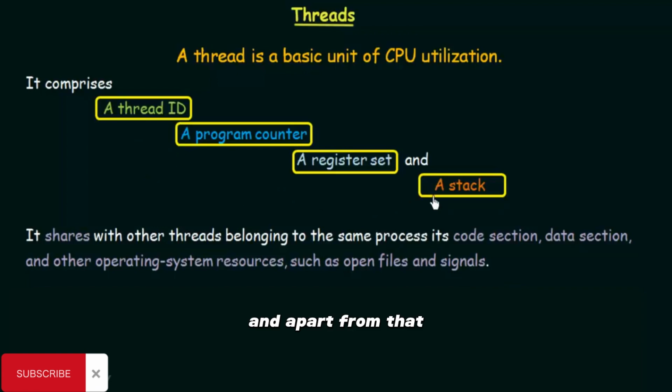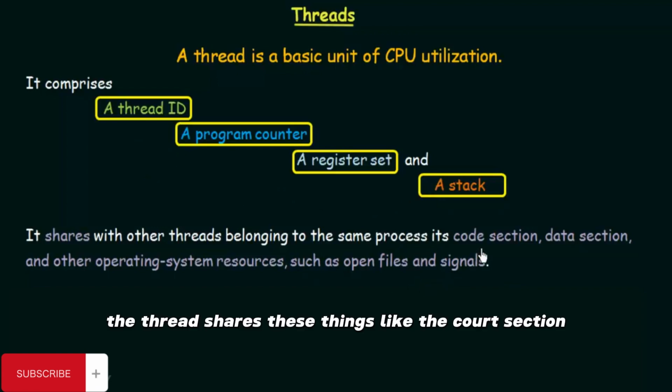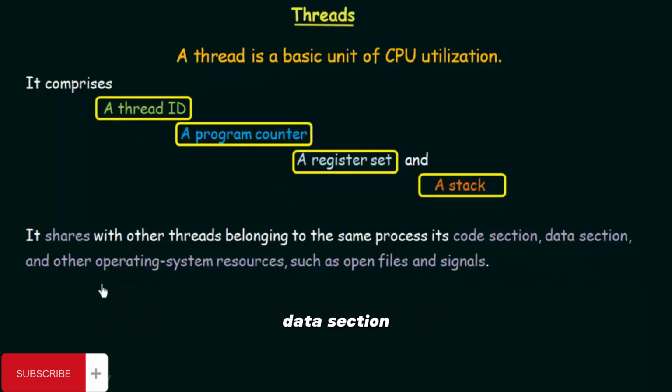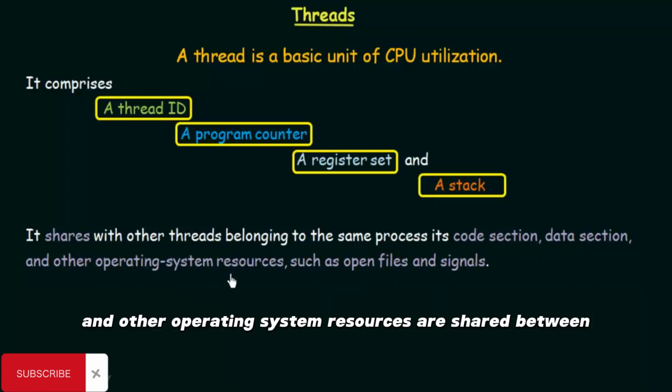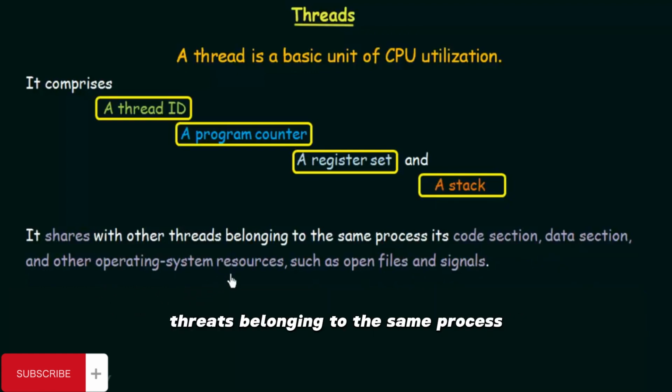And apart from that, the thread shares things like the code section, data section, and other operating system resources with other threads belonging to the same process. So as I told you, a process can contain different threads. The threads belonging to the same process will share resources like open files, signals, code section, data section, and other things. So that is how a thread is basically made up.